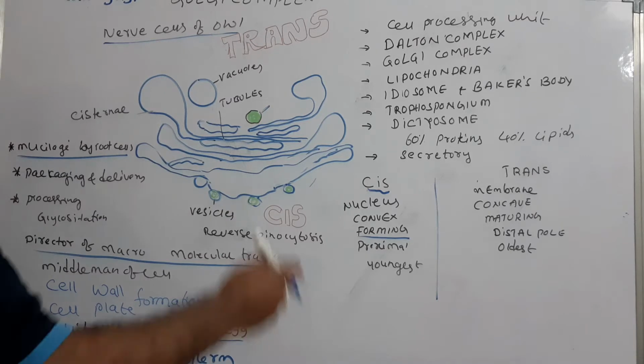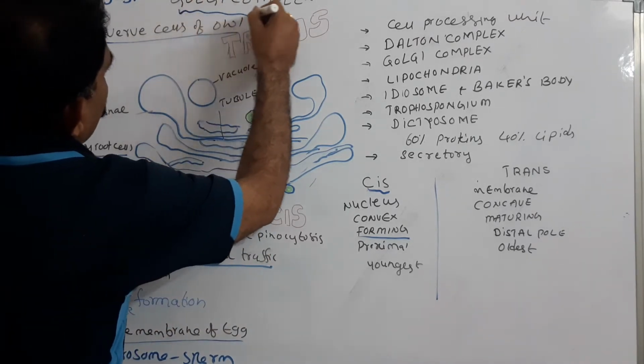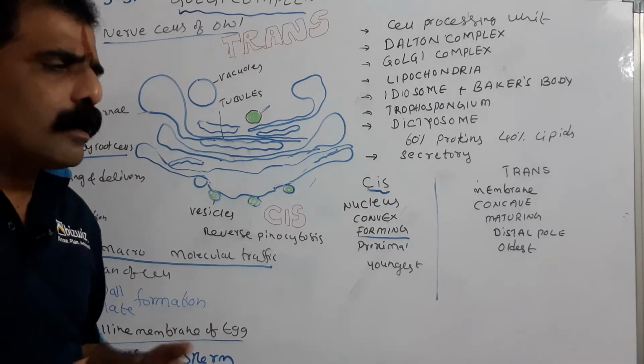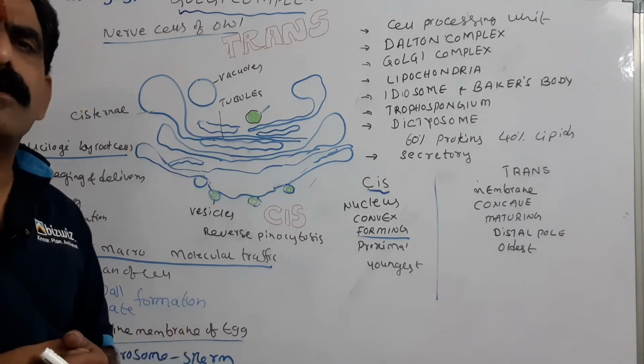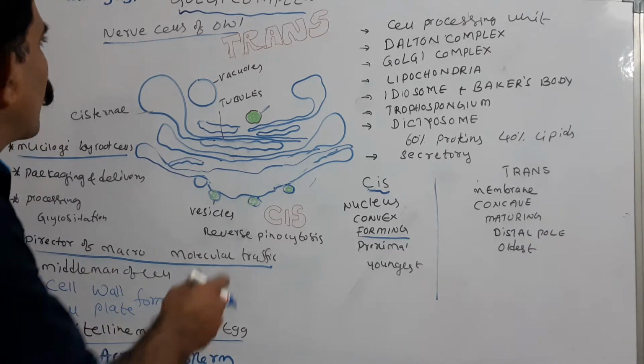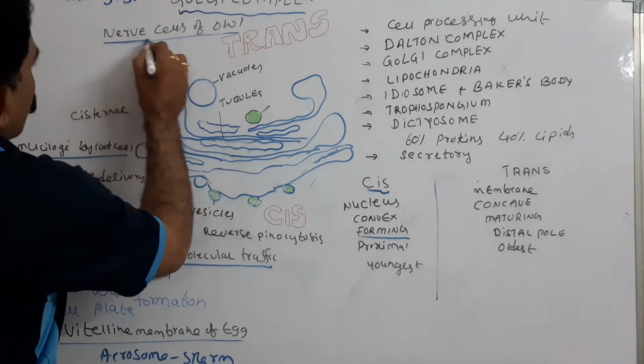The Golgi complex was discovered by Camillo Golgi. Camillo Golgi is a worker who discovered the Golgi complex in the nerve cells of the owl.